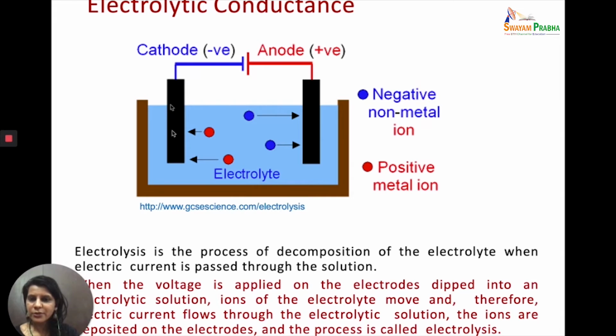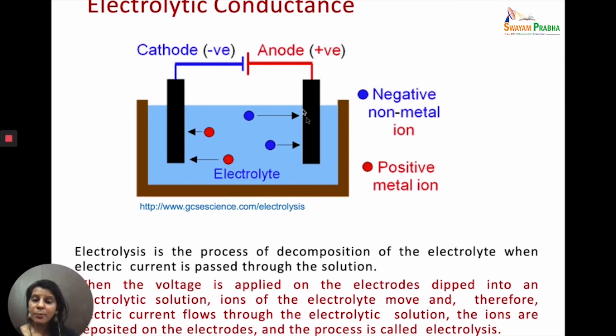The rod which is connected to the negative terminal of the battery is called the cathode. The rod which is connected to the positive terminal of the battery is called the anode. And when we pass electricity through the battery, then this rod has become negatively charged and this rod has become positively charged.